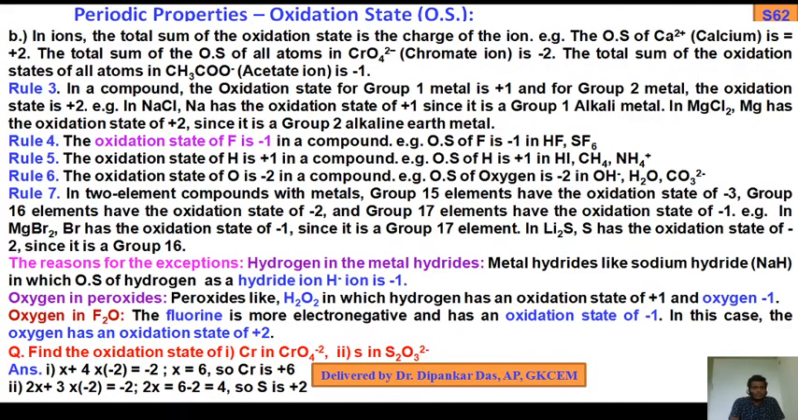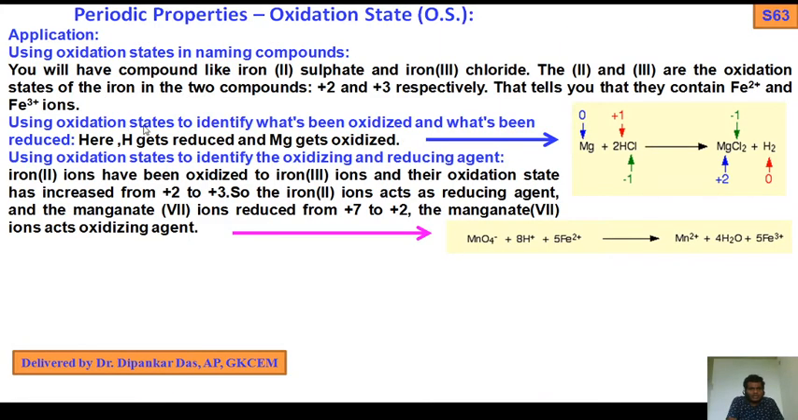Next, using oxidation state to identify what has been oxidized and what has been reduced. That means by using oxidation state we can say which compound is going to be oxidized and which compound is going to be reduced. That can be clearly told.